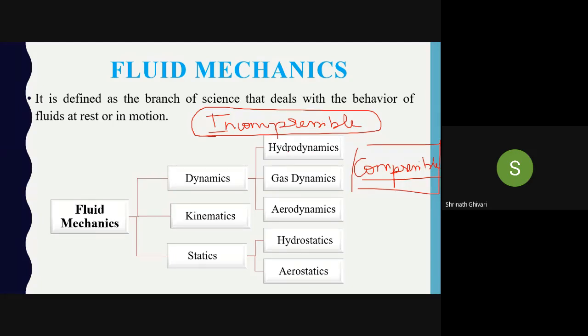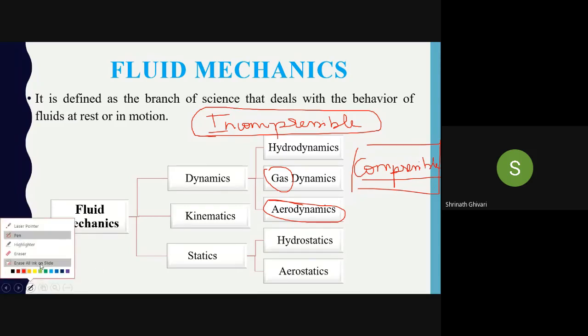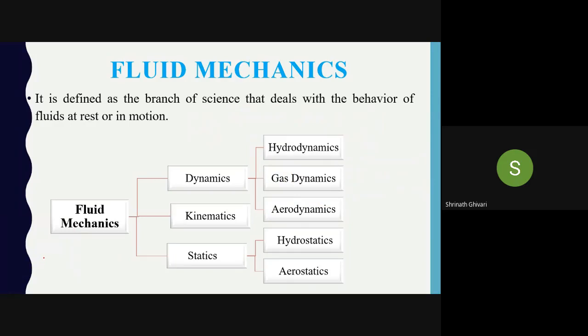So hydrodynamics is nothing but the study of incompressible fluid in motion. Gas dynamics is for compressible fluid. Then aerodynamics, where we deal with the gas flowing over aircraft, rockets, or automobiles at high or lower speeds. You might have heard of aerodynamic structure or aerodynamic view of the vehicle. All that. And what is meant by kinematics?